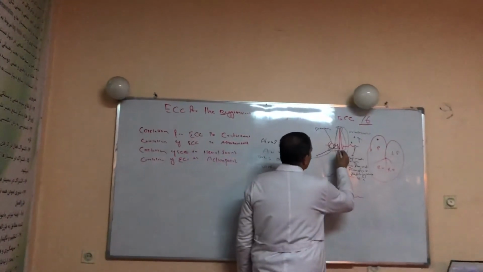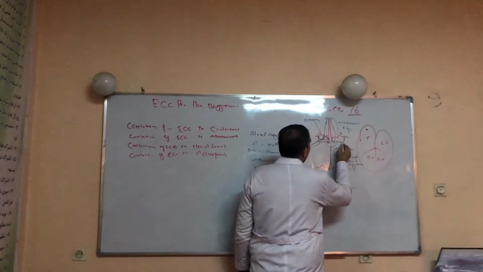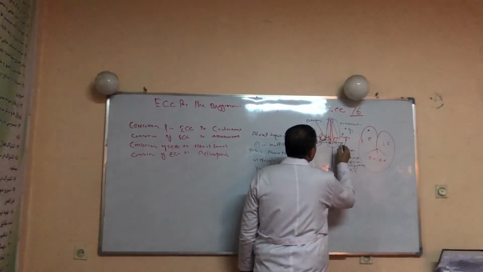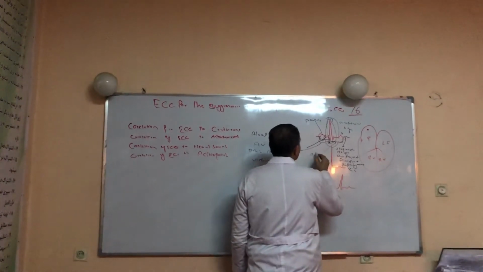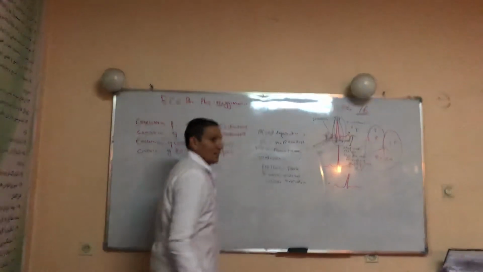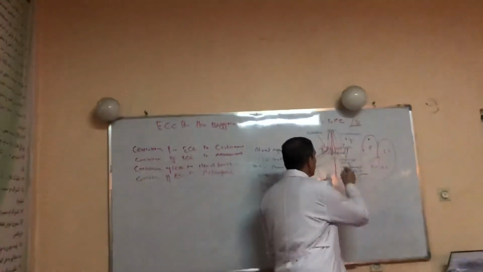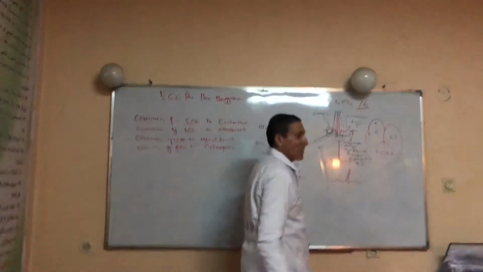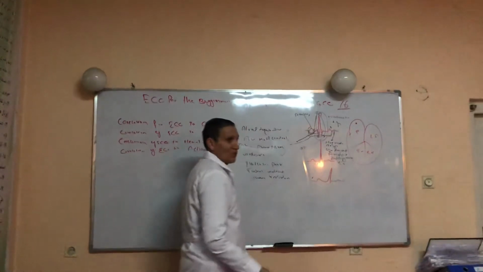We forgot to tell you about the QT interval. What is the QT interval representing? This is the time duration during which two events occur: one is systole, another is diastole. The Q wave represents systole and the T wave represents diastole.